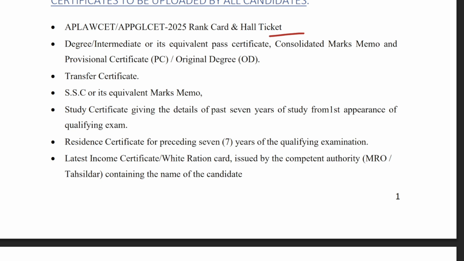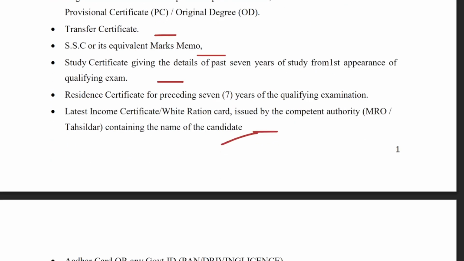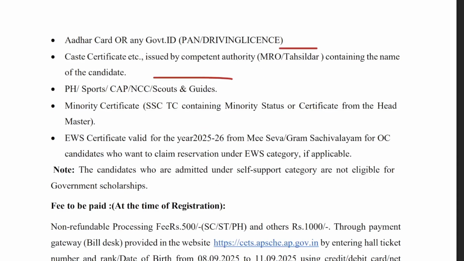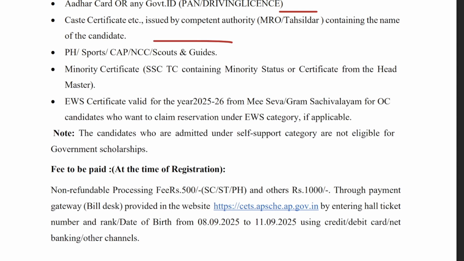In the same way, you need the transfer certificate, you need your SSC marks, then you need 7 years of study from the first appearance of qualifying marks, then your residence certificate for the preceding years. Next, you need your latest income certificate, meaning your parents' latest income certificate containing the name of the candidate. Also, you need your Aadhaar card or any government ID like PAN or driving license. Then you need your caste certificate while filling out the Round 1 application. Then you need your PH certificate. If you belong to any specific quota, then you need the certificate for the same.